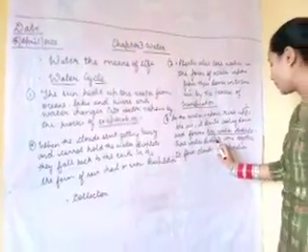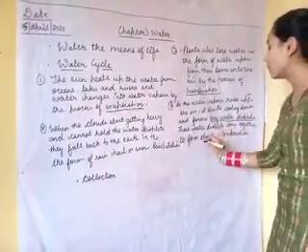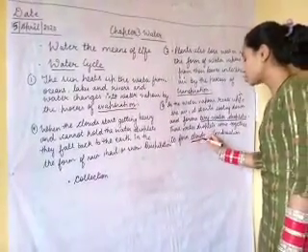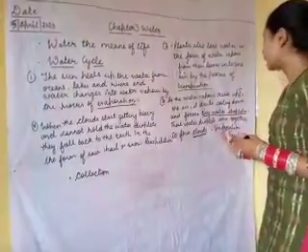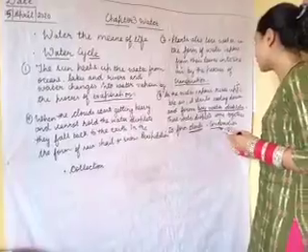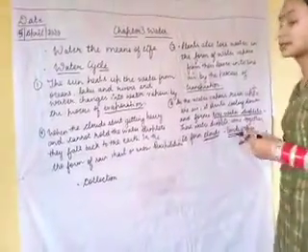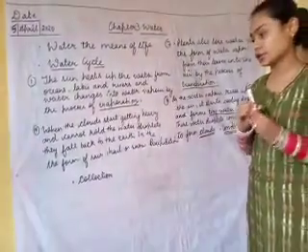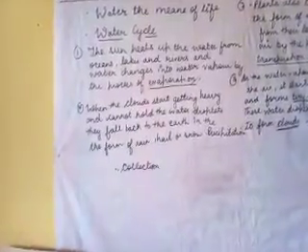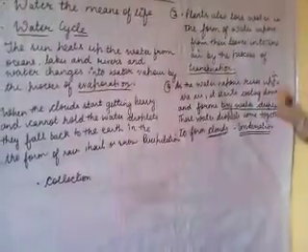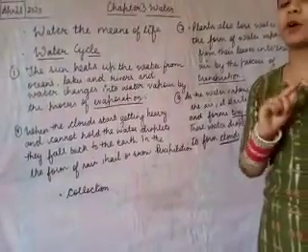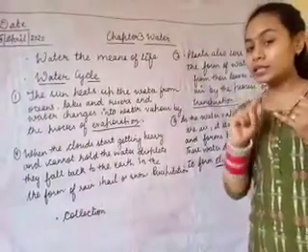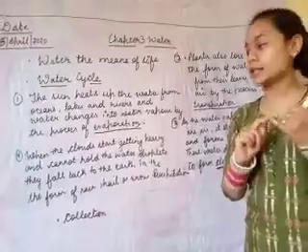These water droplets come together to form clouds. Tiny droplets, what do they form? They form a cloud. And this process is known as condensation. When they come together, they form a cloud, and this process is known as condensation.